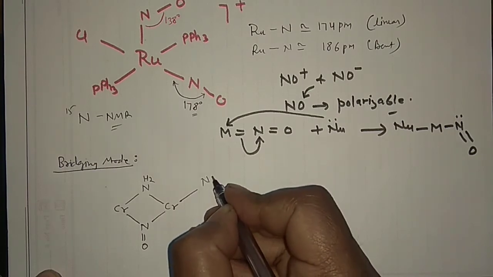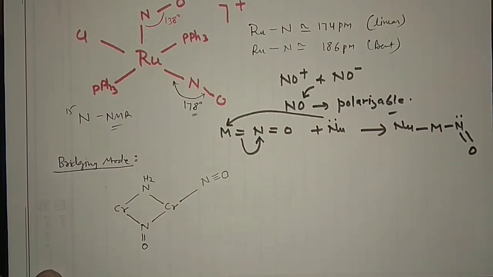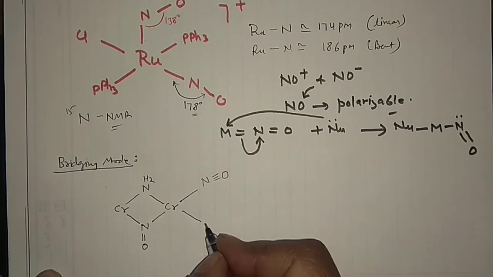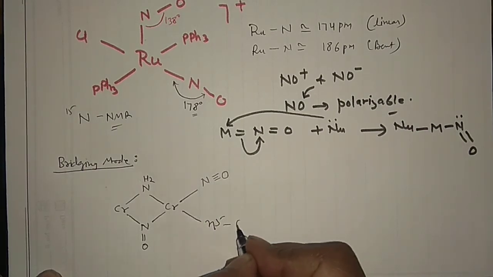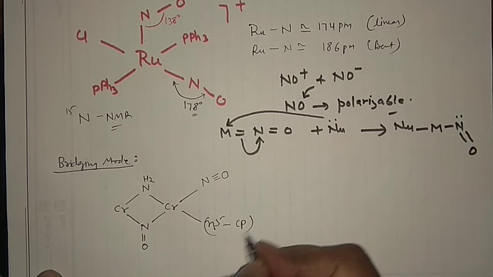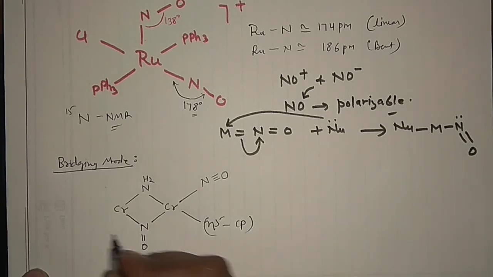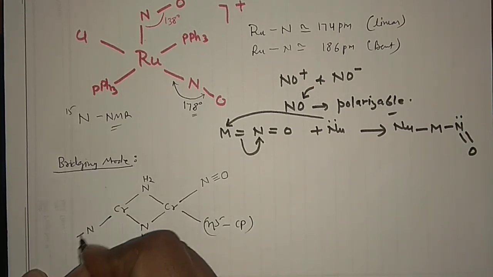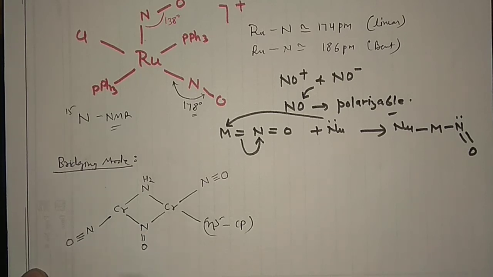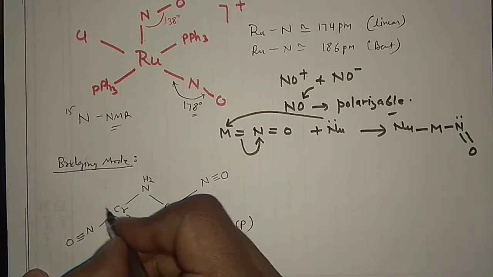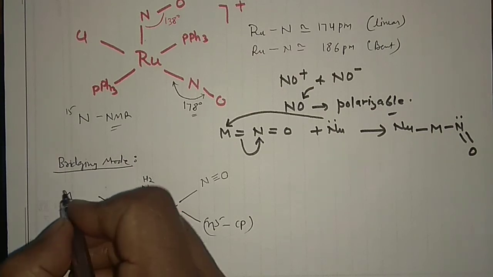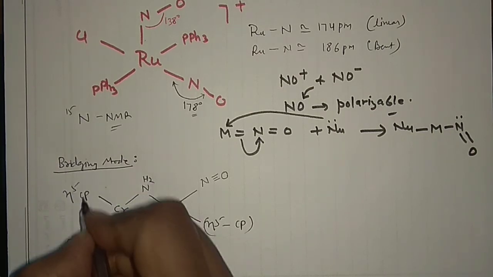and again I am having NO here, and then my eta 5 CP, cyclopentadienyl anion. Similarly, in that case you can put my NO linear, and then I am having my eta 5 CP.